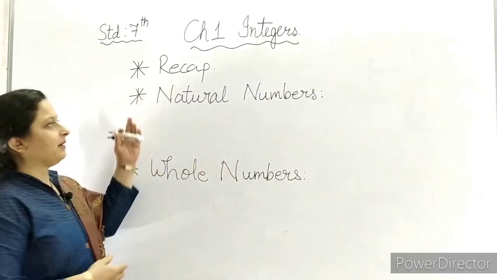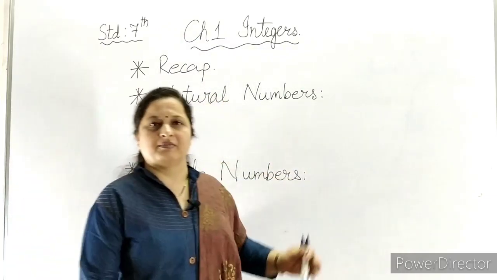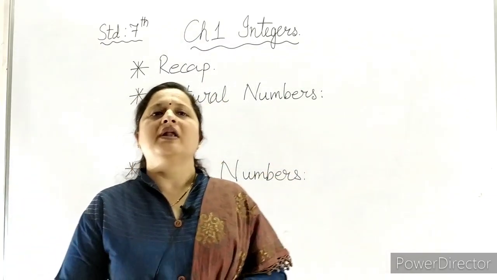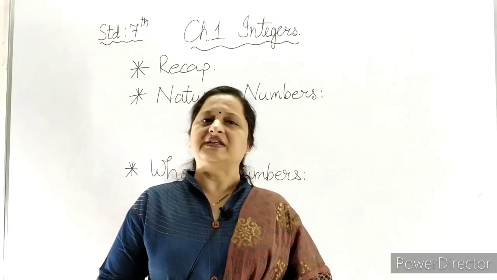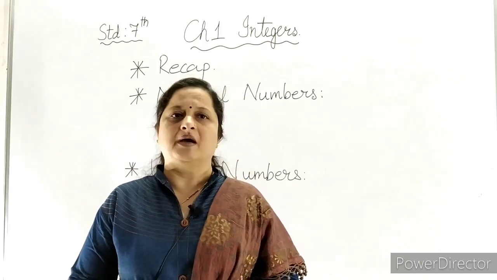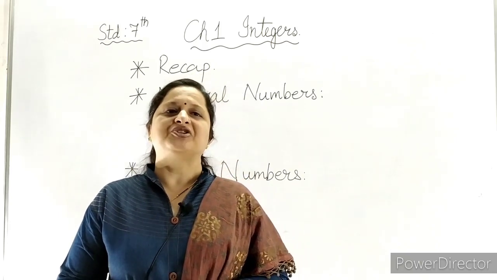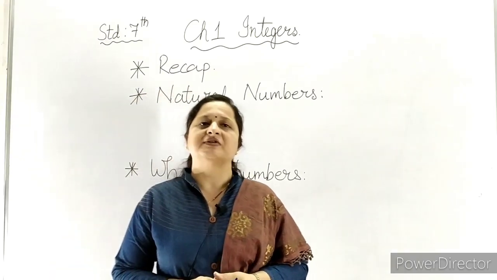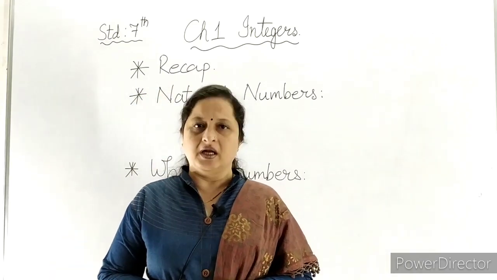The first set of numbers is our natural numbers. As you all know, natural numbers were the first numbers which we have learnt up till now. These natural numbers are all positive numbers or counting numbers.